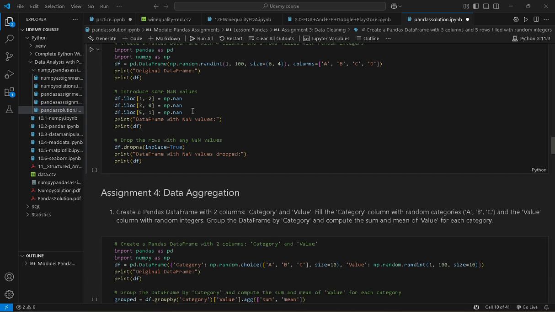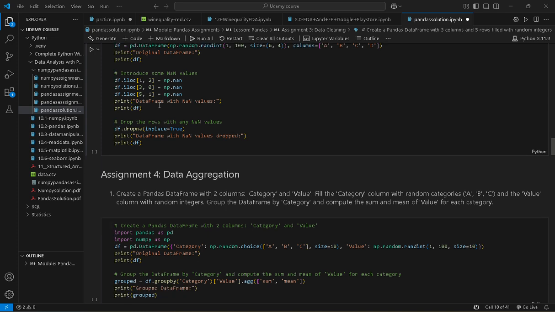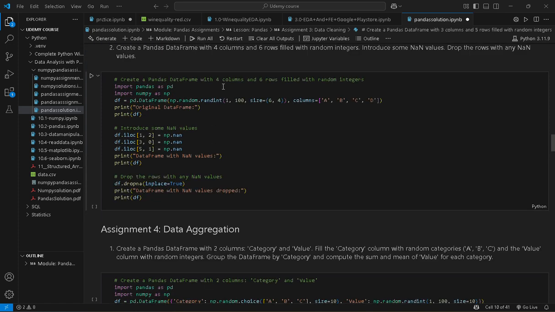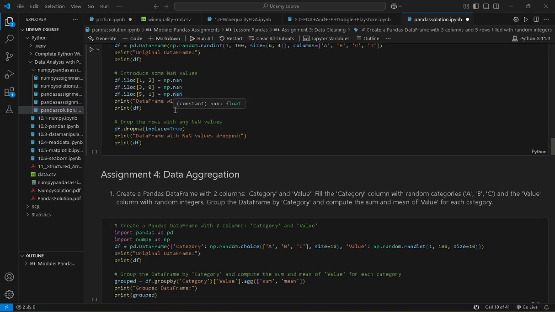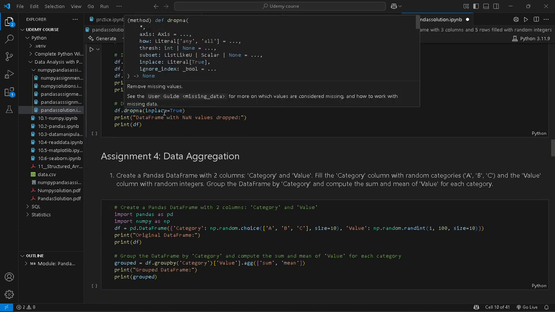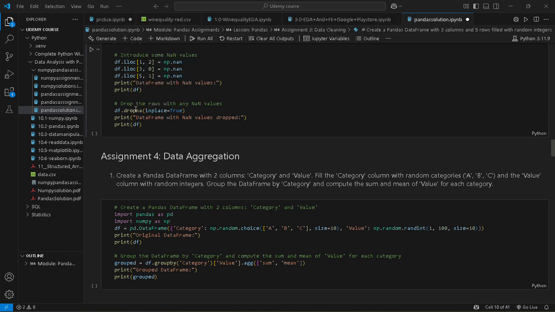Introduce some NaN values, and drop the rows with any NaN values. First of all we have to create 4 columns and 6 rows filled with random integers, then put some NaN values in particular places in the data frame, and after that drop the rows with any NaN. To drop NaN values we use the dropna function, which is an inbuilt function of the Python pandas library. So we use df.dropna(inplace=True).